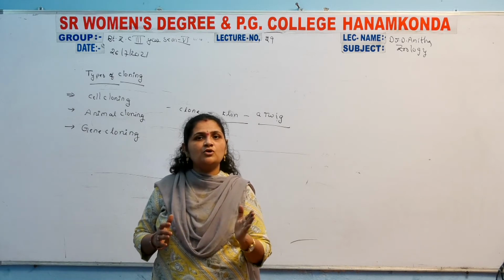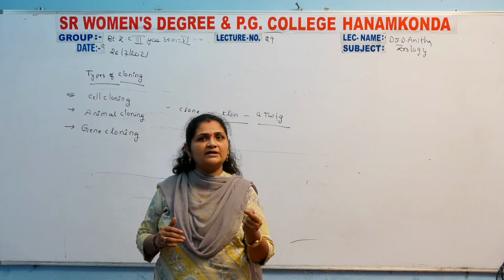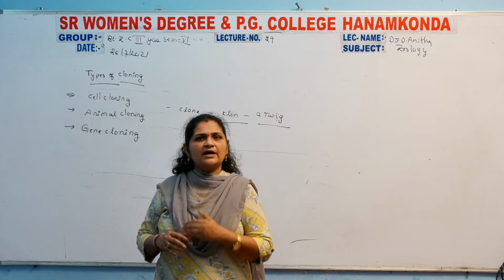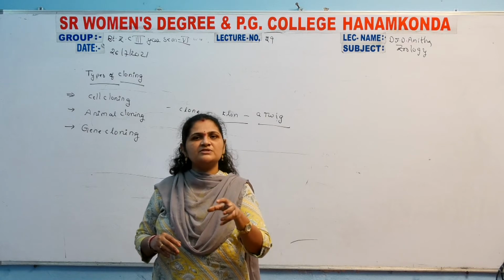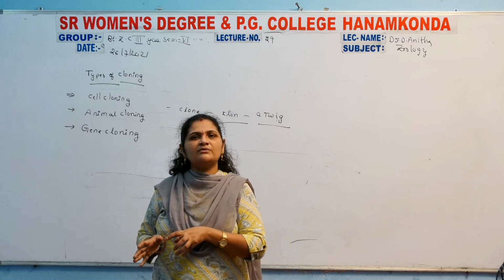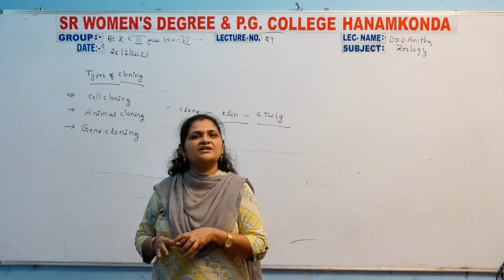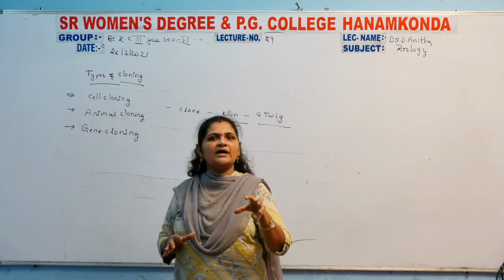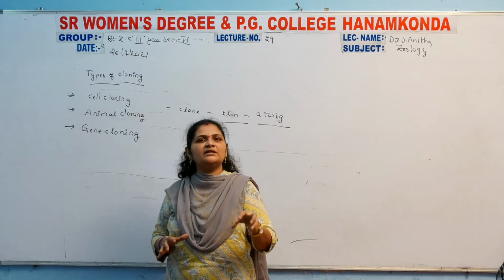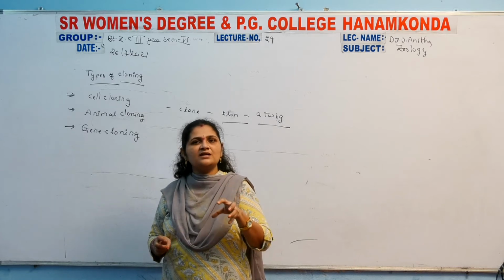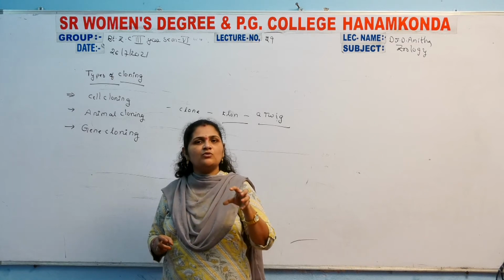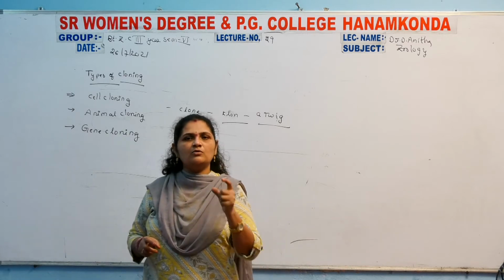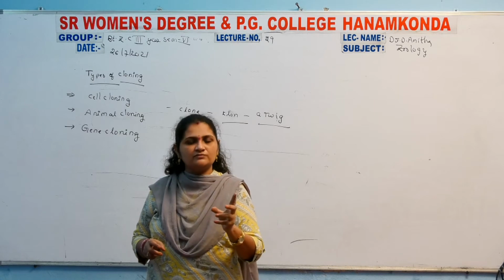If there were no reduction, 2n chromosomes would be present inside the sperm cell and also inside the ovum. By the fusion of sperm cell and ovum, the finally formed zygote would contain an abnormal number of chromosomes. To overcome that problem, the meiotic division takes place only inside the ovum and the sperm cell, but not in any other somatic cell. In the somatic cells, mitotic division takes place. Only inside the gametes, the male and female gonads, the sperm cell and ovum, does the meiotic division, the reduction division, take place.